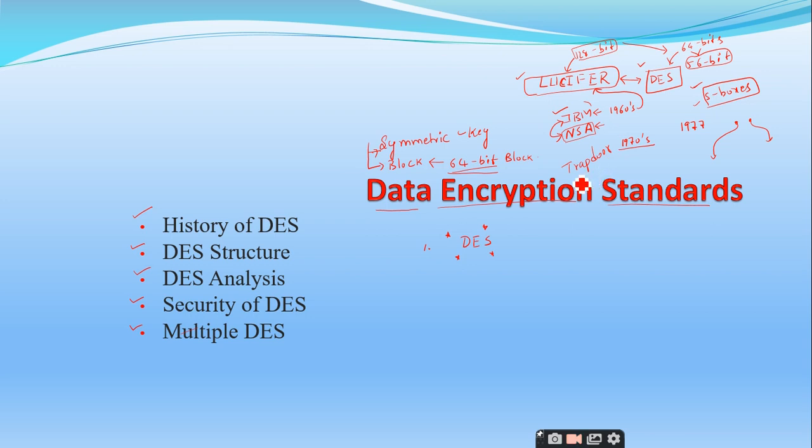This is the misinterpretation that went into the public. Why? Because they were unable to explain why the key size was reduced from 128 bits to 64 bits. Similarly, they were unable to explain how these S boxes were designed.